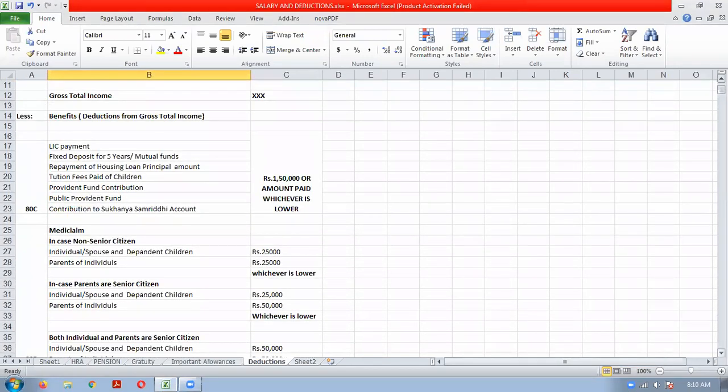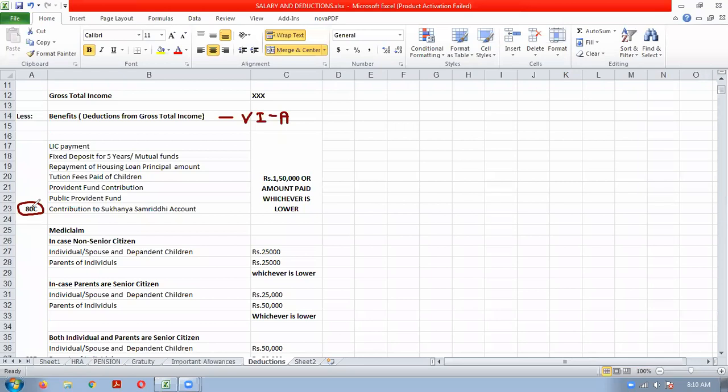Suppose you are making some investments out of your income; you can claim deductions for that. For example, there is a section called 80C. So the deduction is there in Chapter 6A of the Income Tax Act.